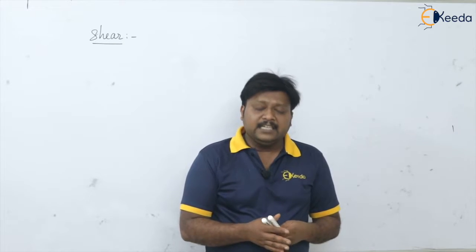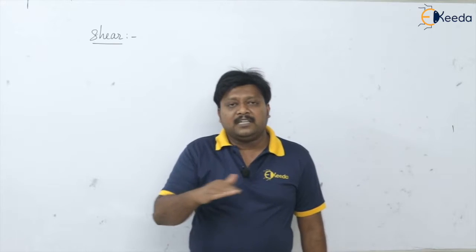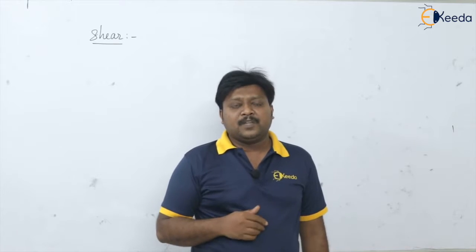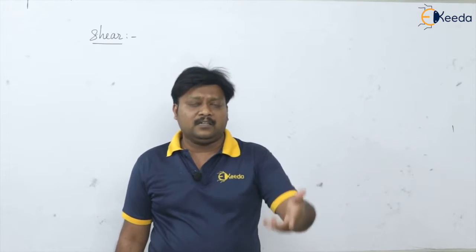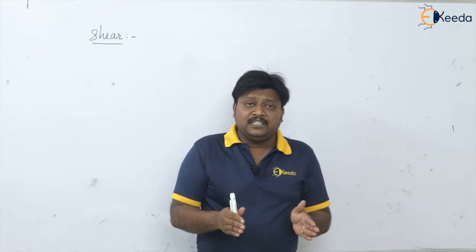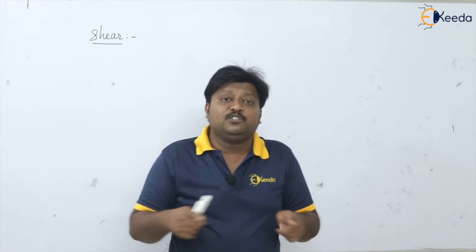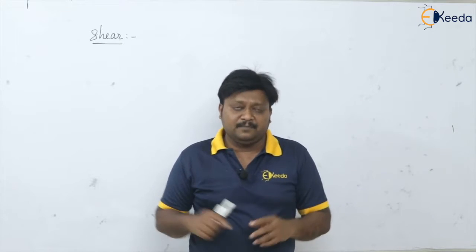Here the face of the punch or the face of the die is ground to get this shear. So what is going to happen by the provision of shear? With the provision of shear, the cutting action is going to be distributed over a certain time period.